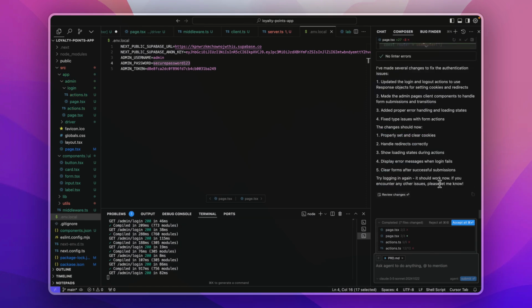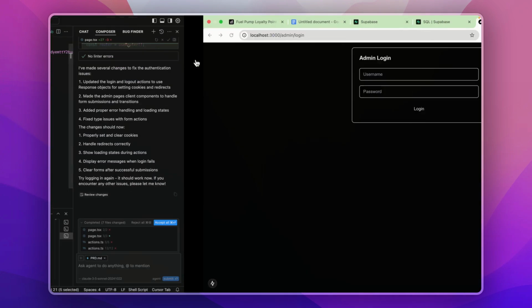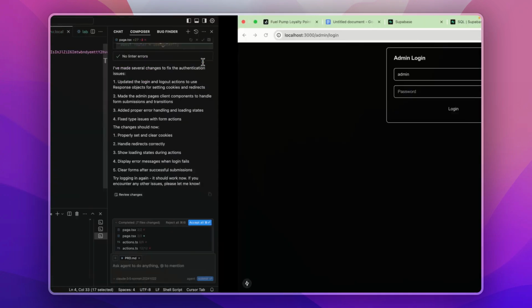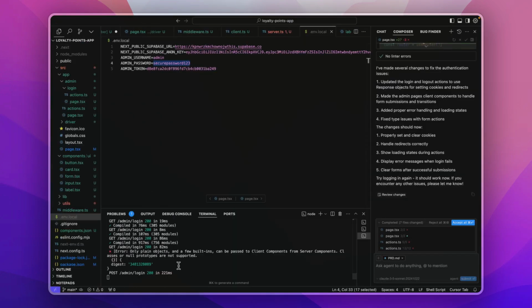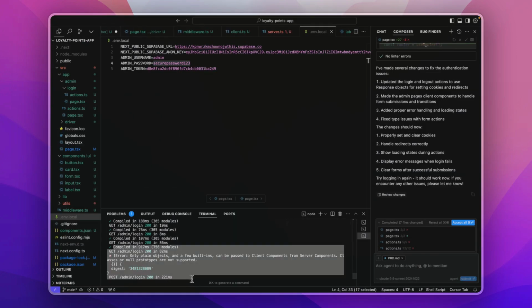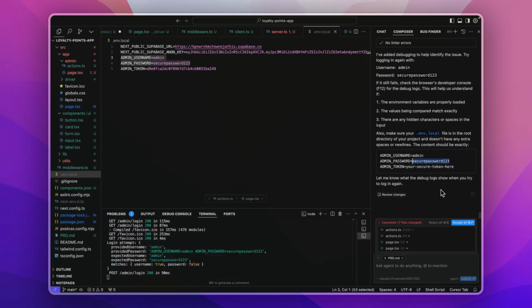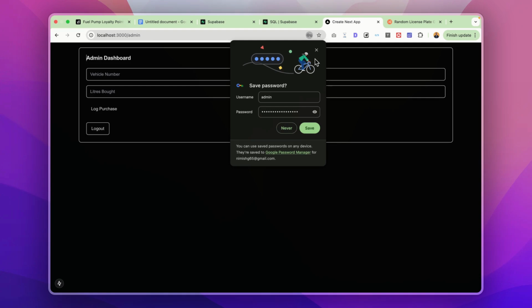I see that it has made a bunch of changes. Let's test it out and see if this is working fine. I will copy the username and paste it here, and I will also copy the password and log in. I see that again there is an error over here. So I will just copy this entire error from here and drop it in the chat. It has finished doing the debugging. So let's test out our admin panel once again. I will put in the admin login details over here. So now this is opening up.